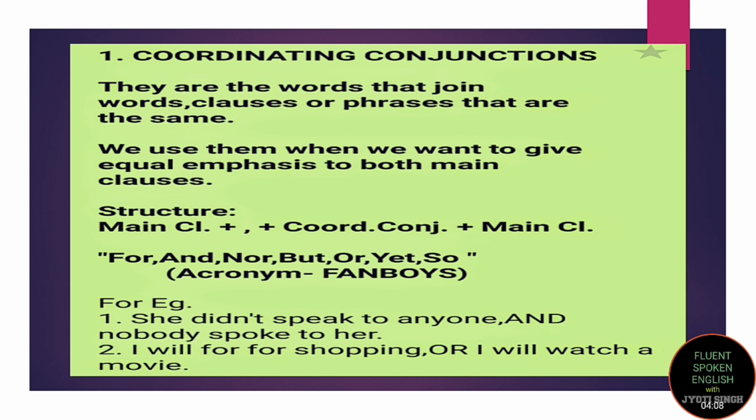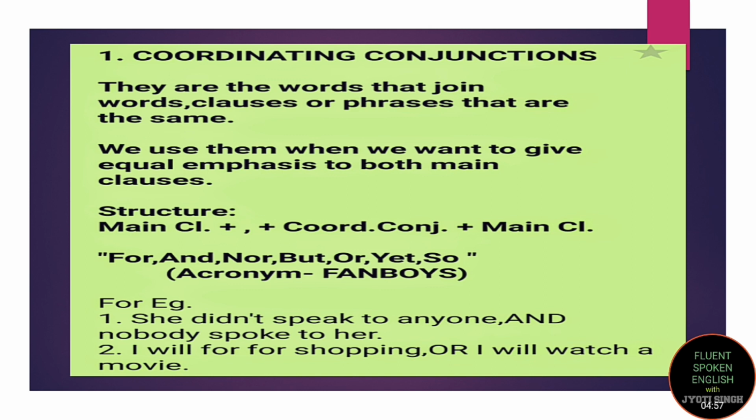There are 7 coordinating conjunctions, namely for, and, nor, but, or, yet, and so. A very famous acronym is used to remember this, that is FANBOYS, wherein F means for, A means and, N nor, B but, O or, Y means yet, S means so.